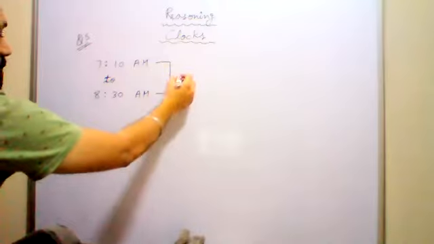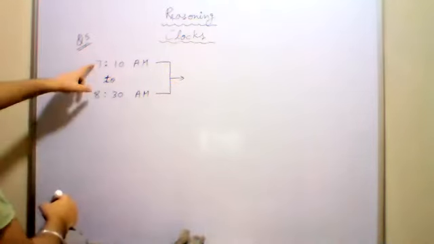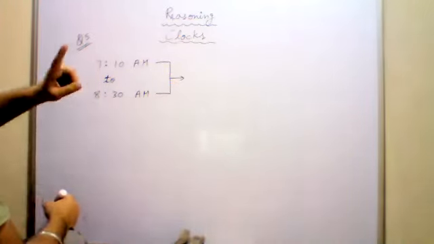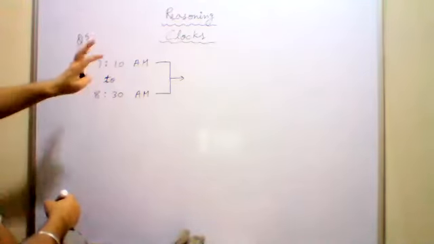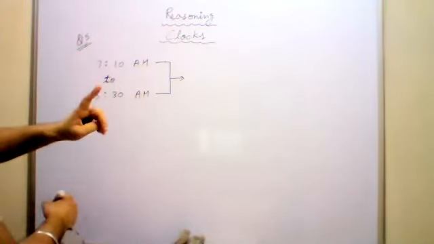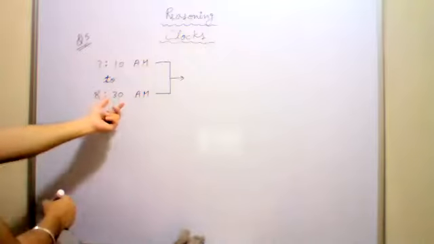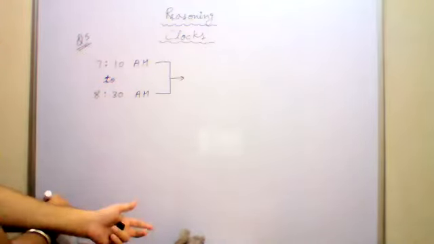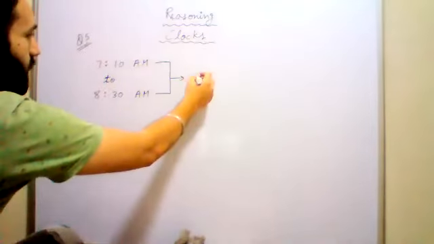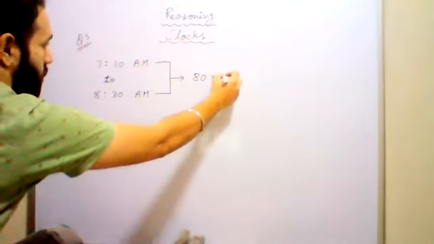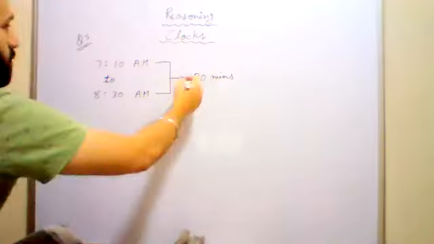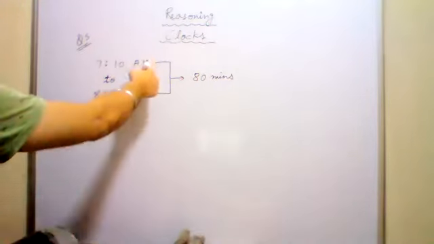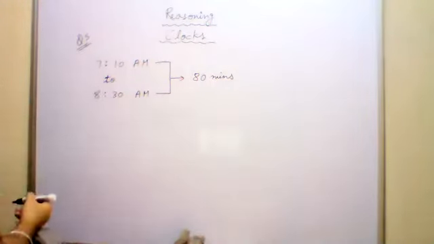80 minutes. कैसे निकालो? 7:10 से 8:10 तक 1 घंटा हो जाता है. तो 1 hour हो जाएगा, that means 60 minutes. और ये 8:10 से 8:30 तक 20 minutes और हो गए. तो 60 plus 20 that means 80. Total time यहाँ पर कितना है? 80 minutes is the total time. Clear? What is the difference between the two times? 80 minutes is the difference.